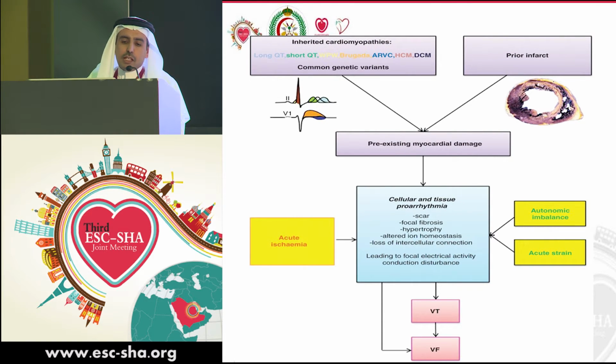Why do arrhythmias happen in such patients? This is multifactorial. During acute coronary syndrome, you have autonomic changes, you have acute strain of the LV muscle, which promote arrhythmia. In addition, ischemia itself leads to cellular necrosis and formation of substrate within the myocardial cell for arrhythmia. In addition, the patient might have a pre-existing arrhythmogenic substrate like prior myocardial infarction, DCM, ARVC or long QT, which may increase the incidence of arrhythmia during an acute coronary syndrome.